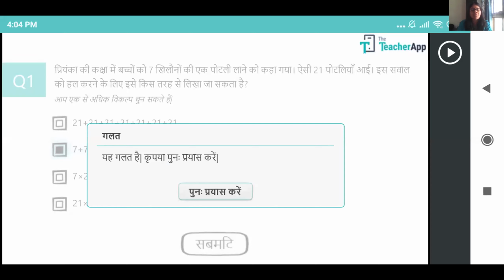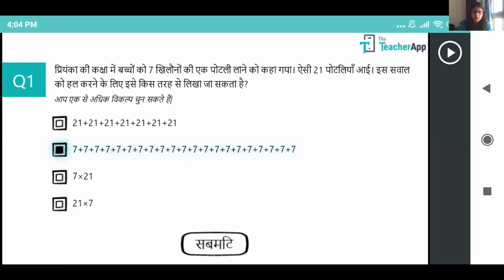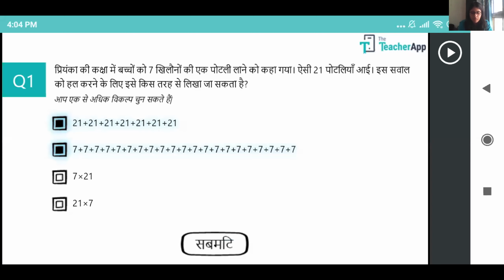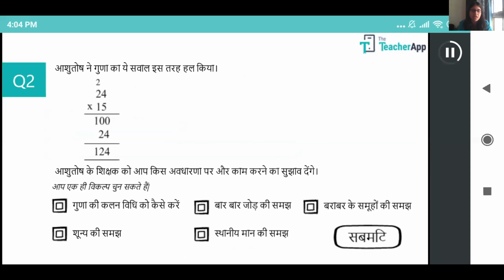Now, since I've answered it incorrectly, it says Punah Prayas Kare. It will give me only 2 attempts. So I'm not sure what the correct answer is. Let me try with another one and I'll click on submit. Now, since this answer is incorrect, there's nothing that I can do about it. And I'll go to Jari Rakhe and it will take me to the next question.